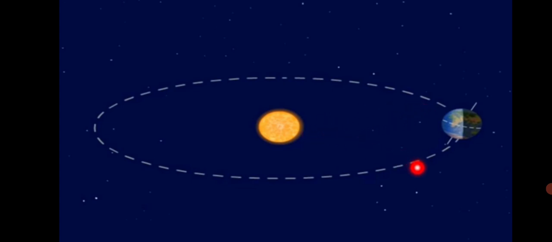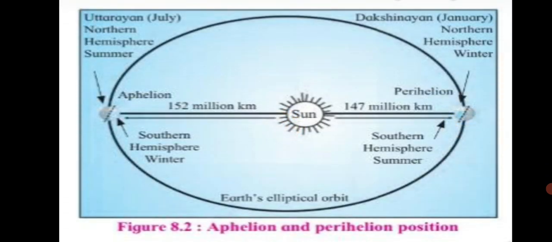It is at its minimum distance in the first week of January. Now, this is the actual figure of the Earth's elliptical orbit which we are going to study.